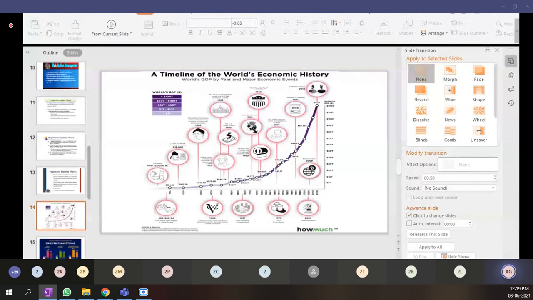In 1948, the Marshall Plan. You can Google it and you will find the Marshall Plan got enacted, and by that time the global economy rose to 13.38 trillion US dollars. In 1971, the US dollar loses its convertibility to gold, and that time the global economy was 33.11 trillion US dollars. Now, in 1991, a major event happened, that was the internet creation. At that time, the economy rose to 58.6 trillion US dollars.